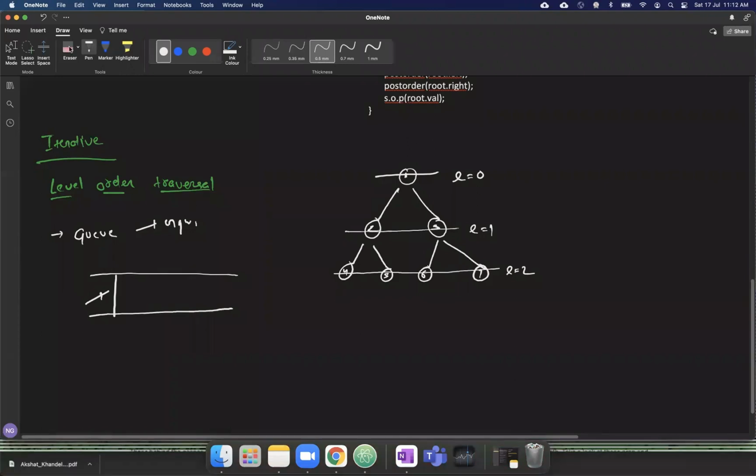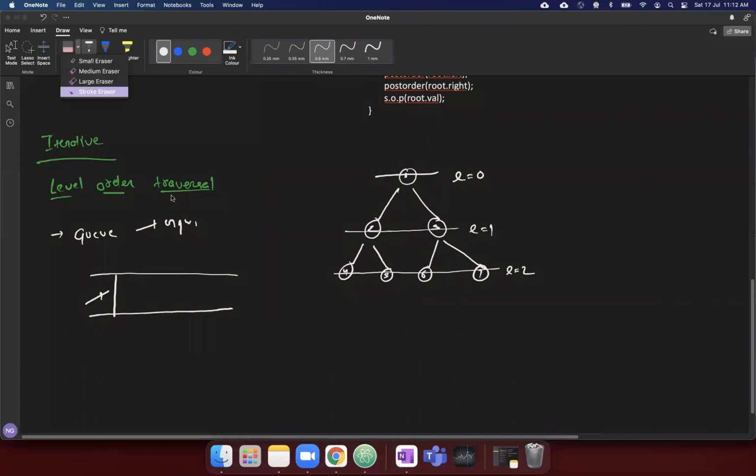Yeah. So generally we have two operations. One is enqueue and dequeue. Okay, so what I do is, till the queue is not empty, I take the element out. I will check whether the left is present. So one's left is 2, one's right is 3. If they are present, I will put them back into the queue.